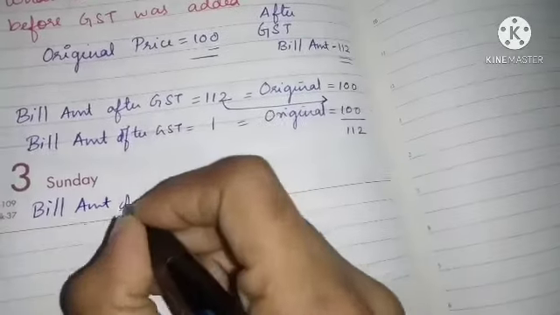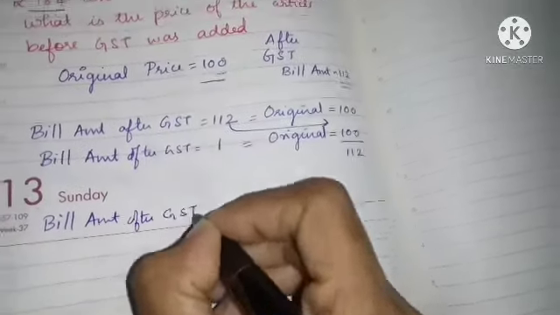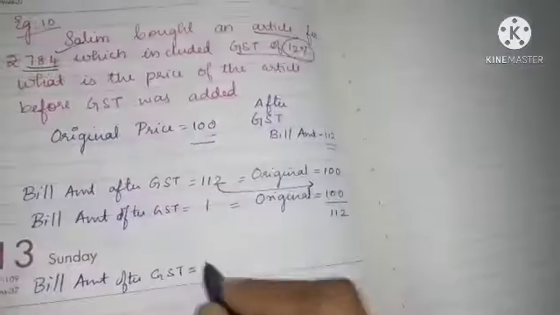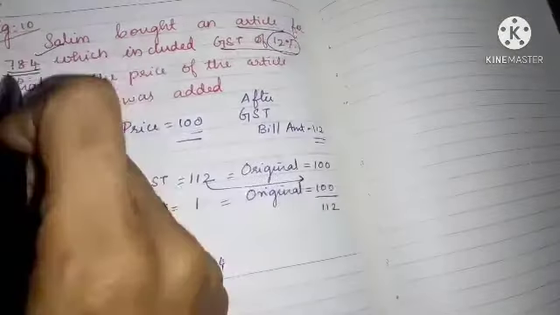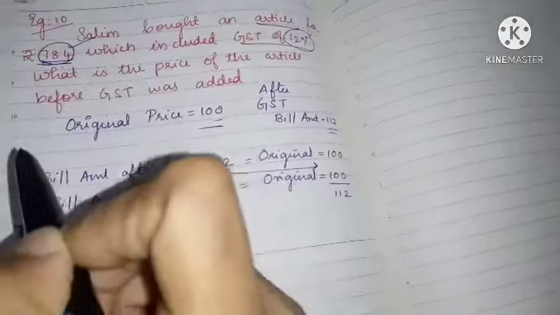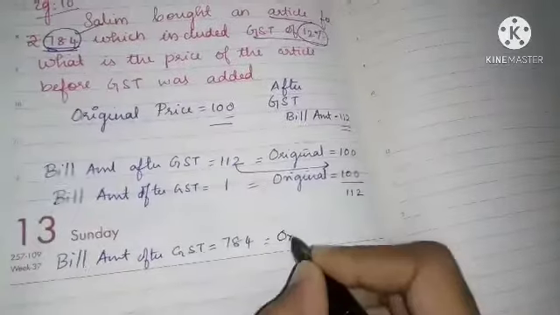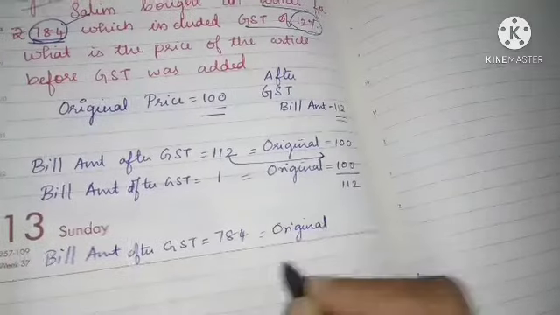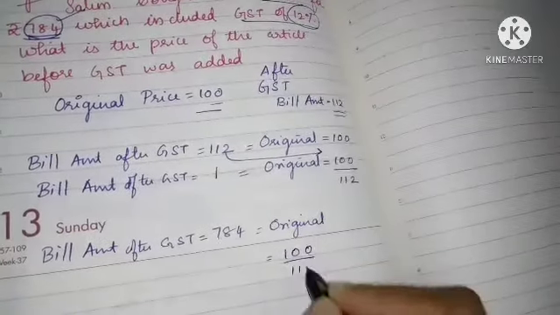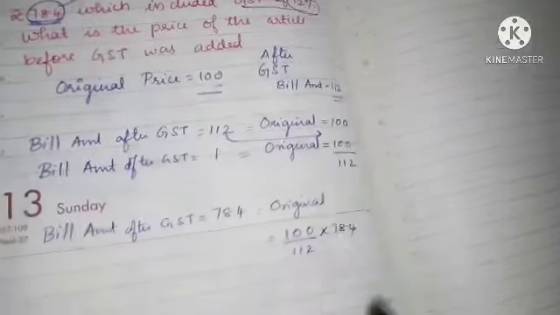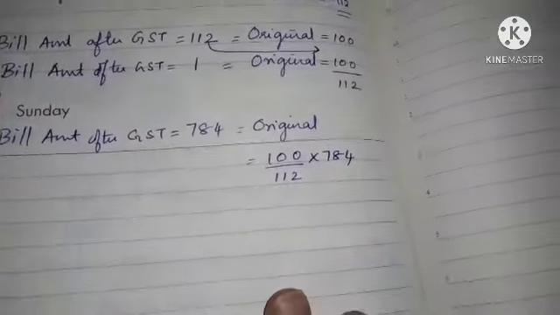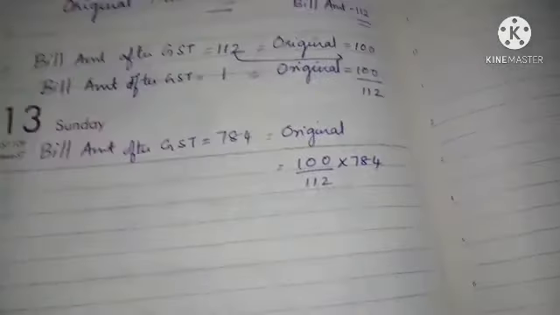Bill amount after GST is 784 rupees. That is what is given here, right? This is the bill amount after GST is included. Then the original will be 100 by 112 into 784. Yes, 100 by 112 into 784.